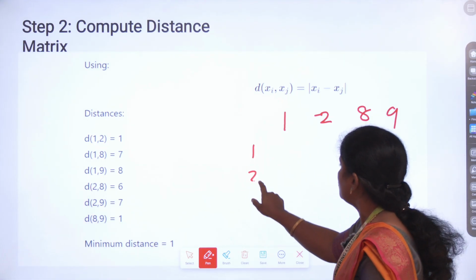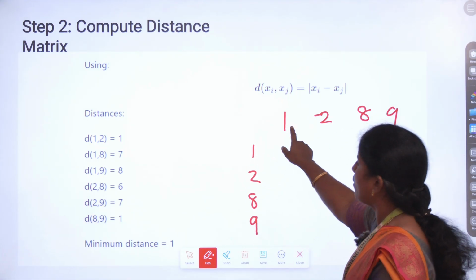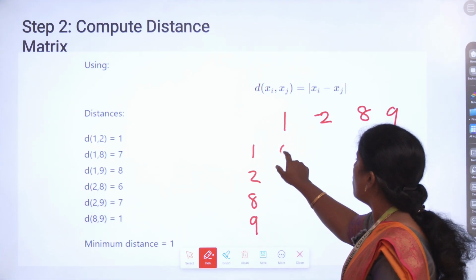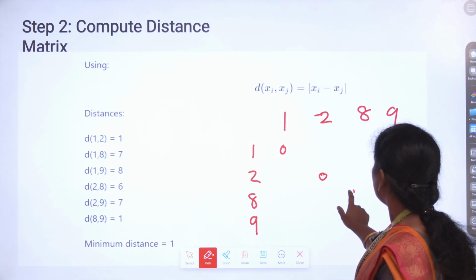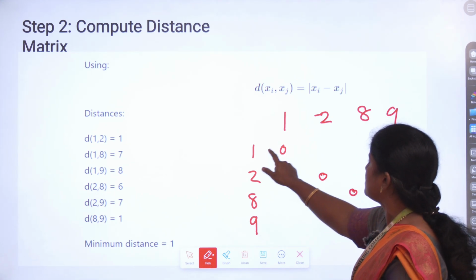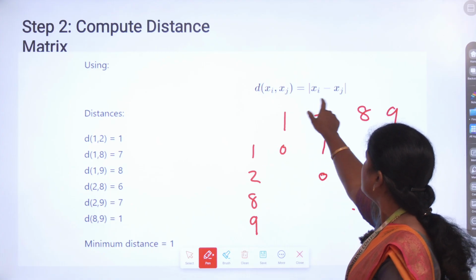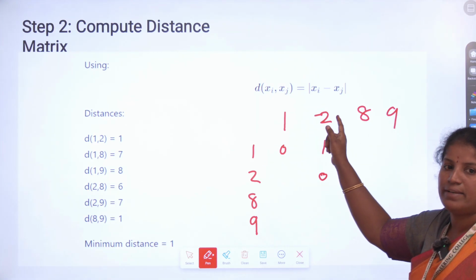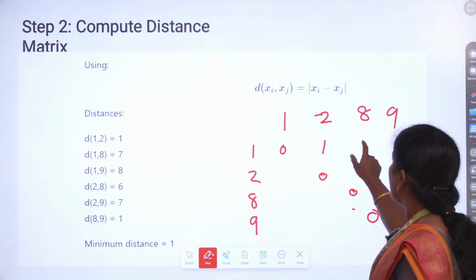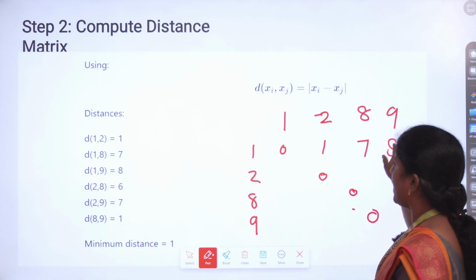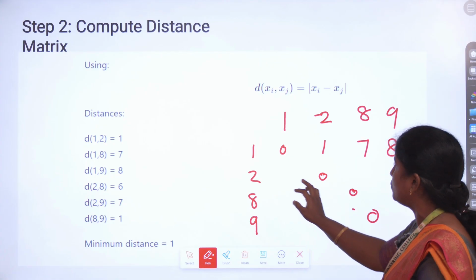Now we have to find the distances. Here 1 to 1 and 2 to 2 will be 0. Then for 1 and 2, 2 minus 1 is 1, because we subtract lowest from highest. Similarly for 8 minus 1 it is 7, and similarly we do this for all the data.